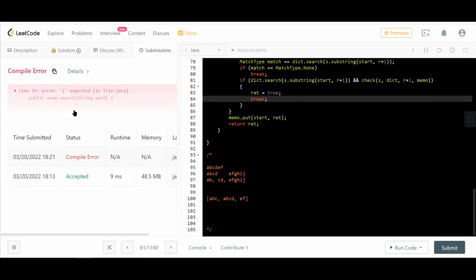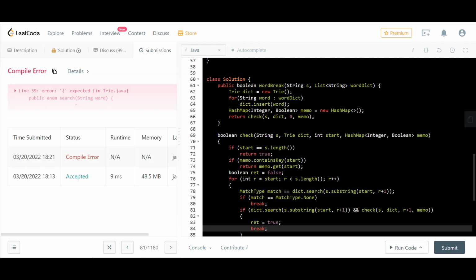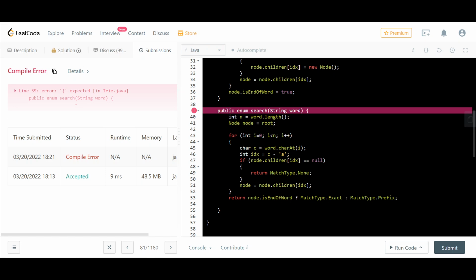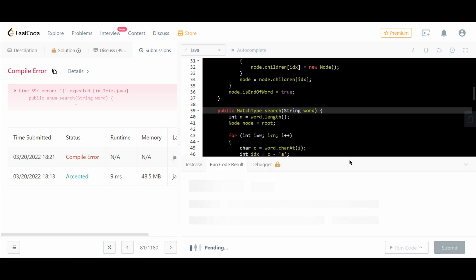Okay, somewhere some mistake. This is fine. You don't want to call it enum, you want to call it match type.